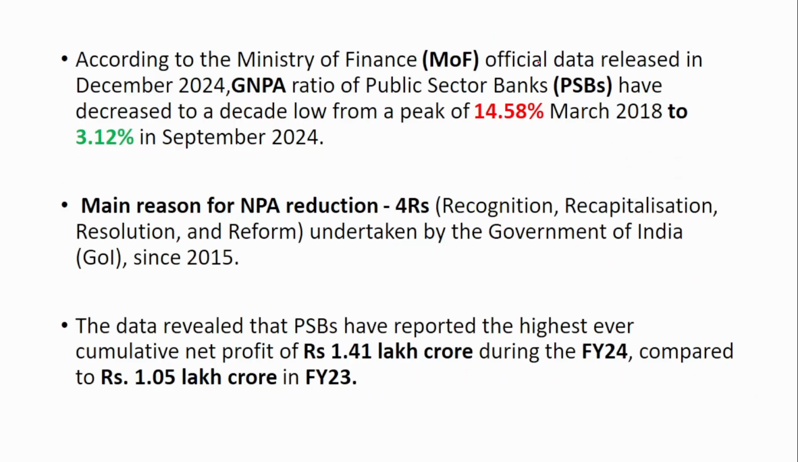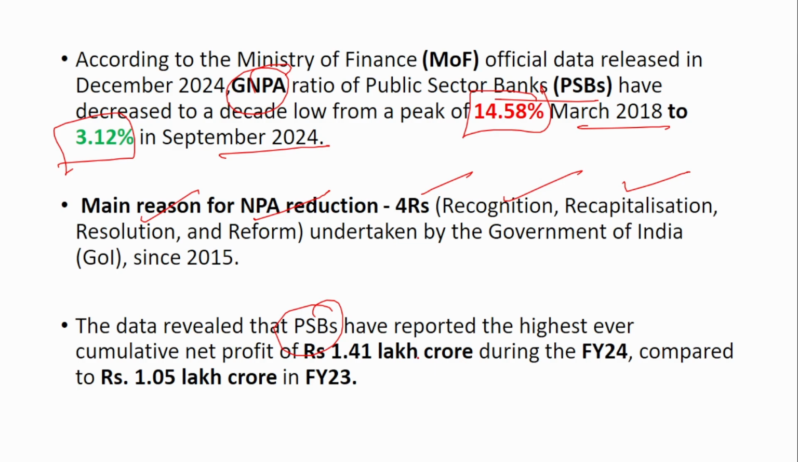So according to the Ministry of Finance, official data released in December 2024, the gross NPA of the public sector banks has decreased from 14.5% in March 2018 to 3.12% in September 2024. The main reason for NPA reduction is the 4 R's, that is recognition, recapitalization, resolution and reform undertaken by the Government of India. The data revealed that public sector banks have reported the highest ever net profit of 1.41 lakh crore during the financial year 24 compared to 1.05 lakh crore in the financial year 23.